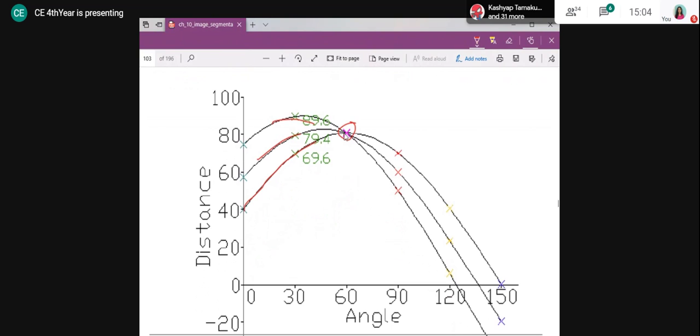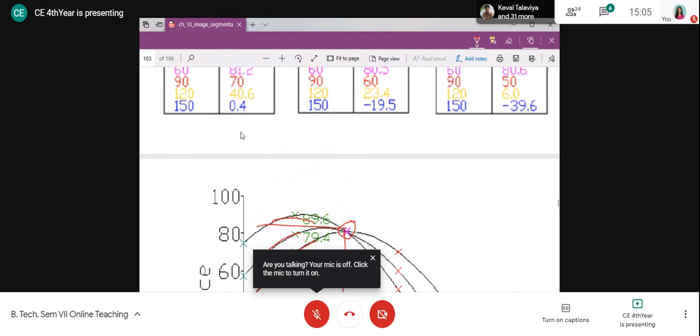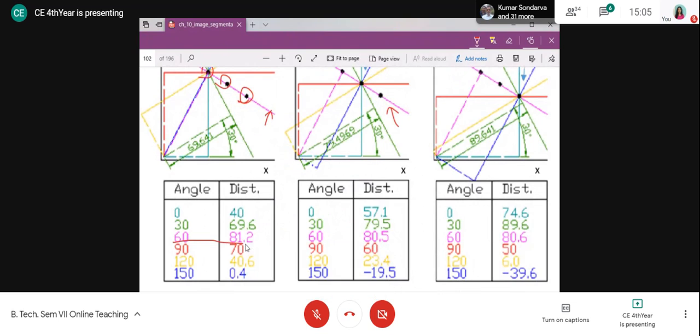At that point the angle is 60, and its rho value is around 80. So this line is actually passing through all of them.